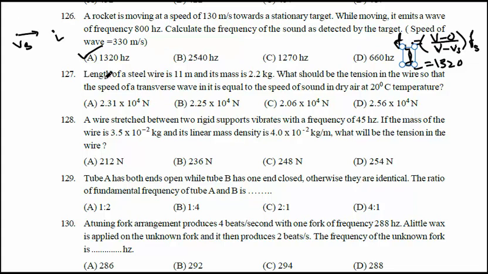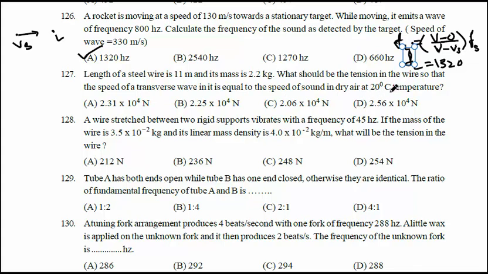Question 127. If the length of a steel wire is 11 meter and its mass is 2.2 kg, what should be the tension in the wire so that the speed of the transverse wave in it is equal to the speed of sound in dry air at 20 degrees centigrade?